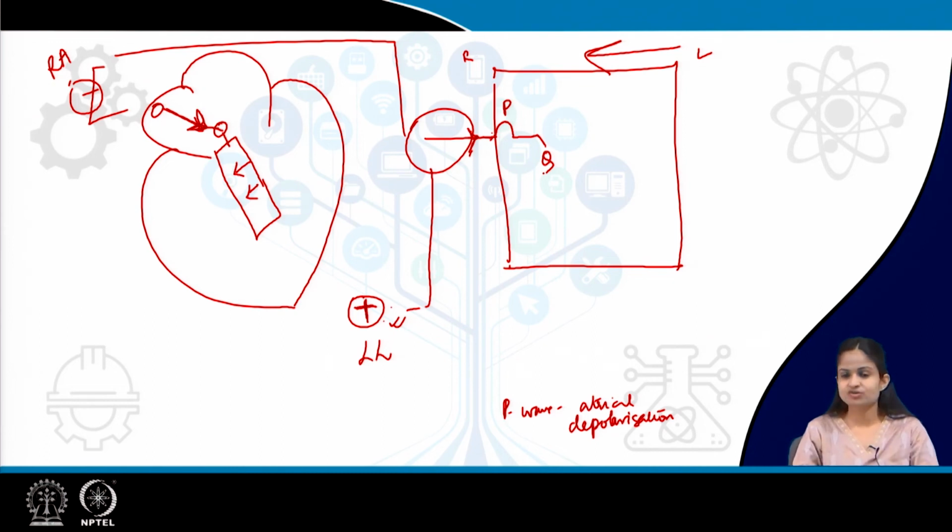Now, the next depolarization is the ventricular depolarization. It occurs from the endocardium because of the Purkinje fibers.